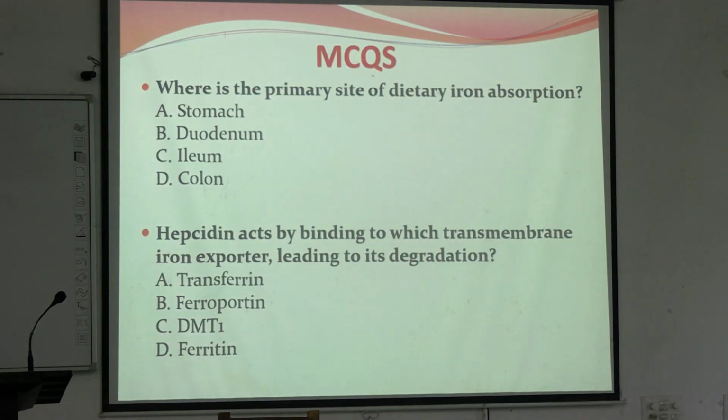Now, come to the MCQs. Where is the primary site of dietary iron absorption? Duodenum. Hepcidin acts by binding to which transmembrane iron exporter, leading to its degradation? Ferroportin. It also prevents transport across DMT, but it breaks down ferroportin. Okay.